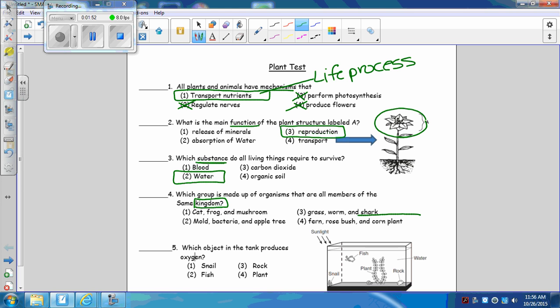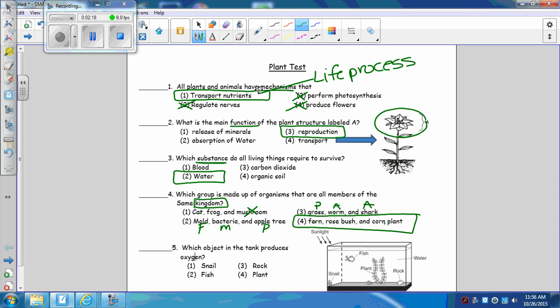So if you look, these are the only 3 that really are the same thing. Cats and frogs are animals. Mushroom is a fungi. That doesn't go. Grass is a plant. Worms are animals. Sharks are animals. That doesn't go. Mold is a fungi. Bacteria is a Monera, and that's a plant. So this one has all 3 different ones. Plant, plant, and plant again. So they are all plants. The other ones have other things in them.